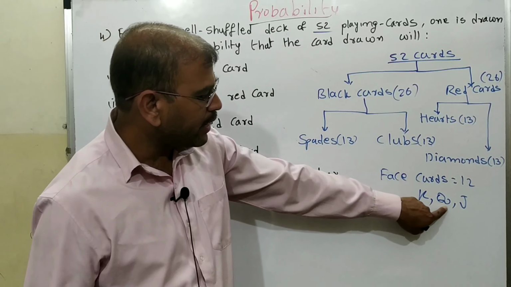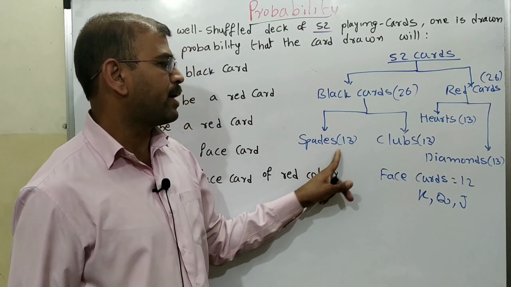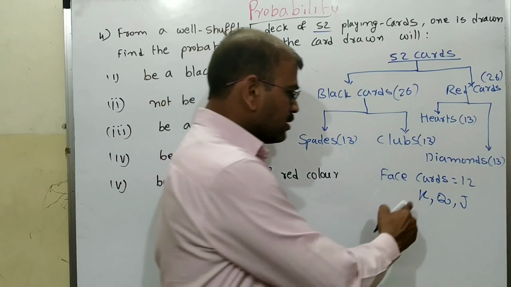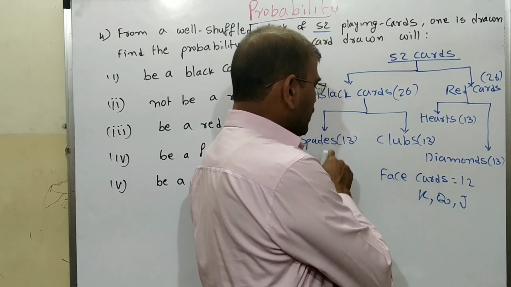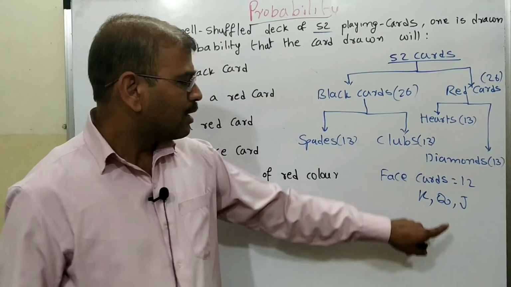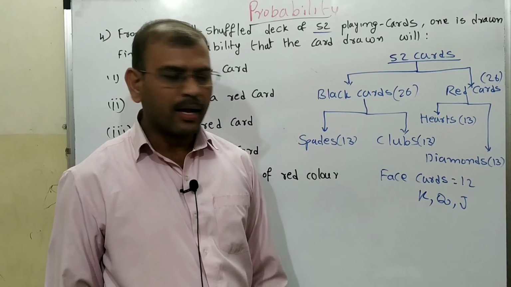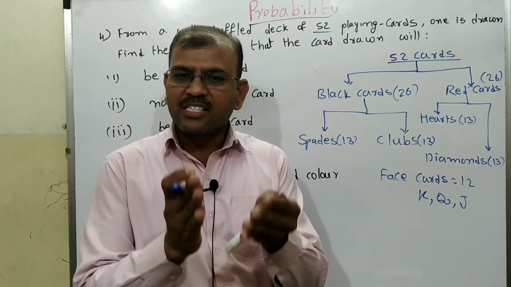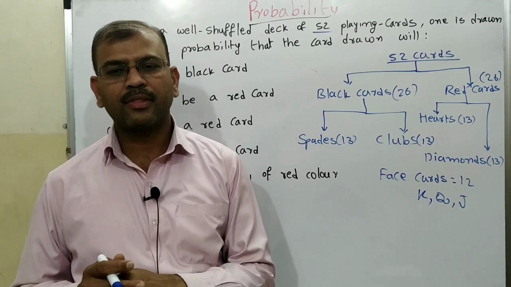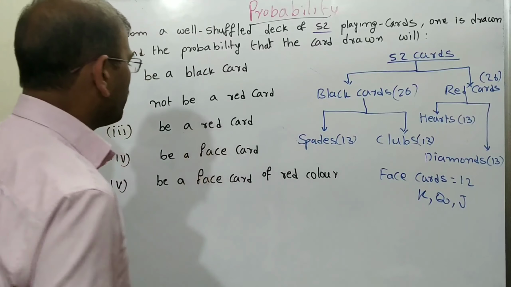King, Queen, Jack will be there in spades, clubs, hearts and diamonds. So 3 will be there in each type, total 12 cards. Among these 12 face cards, 6 will be black and 6 will be red. Now we'll come to the question, and we'll be able to solve it.